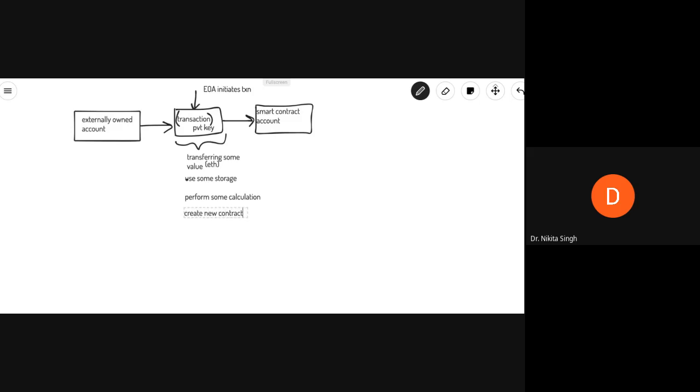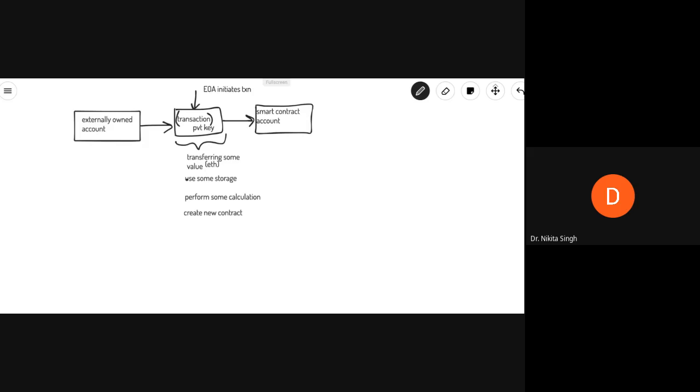So are you getting my point? What I'm trying to say here is that previously when we were talking about Bitcoin, using Bitcoin, you could only transfer some money from one account to another. But here on Ethereum, you can trade Ether. That is, you can transfer Ether from one account to another.